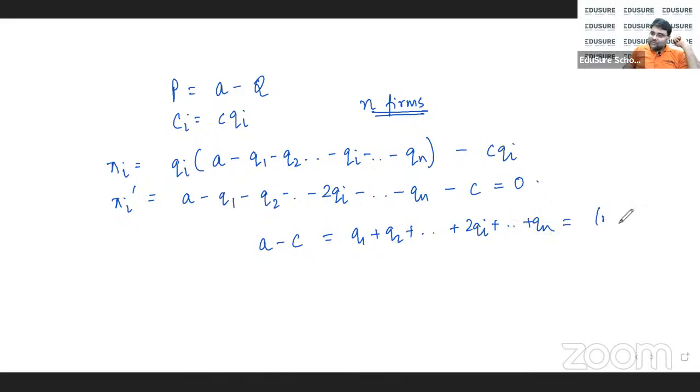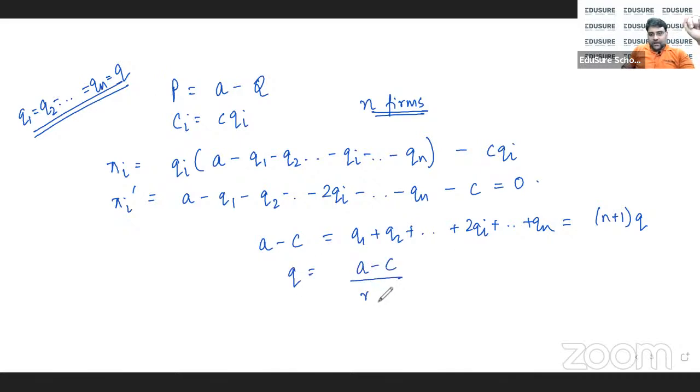This is basically (N plus 1) times Q, assuming that since each of the firms are identical, all of them produce the same quantity. So Q is equal to (A minus C) by (N plus 1).